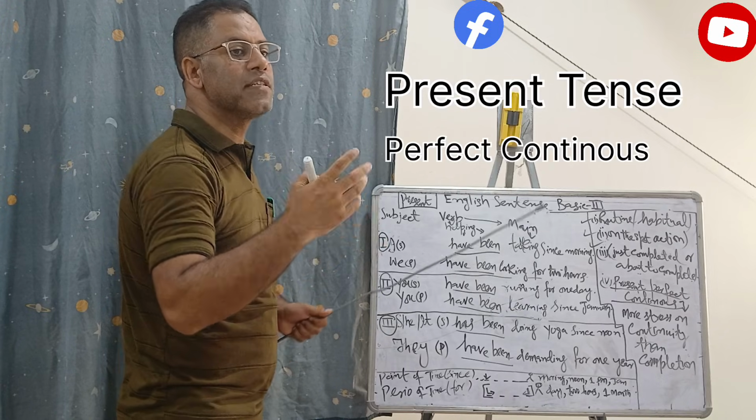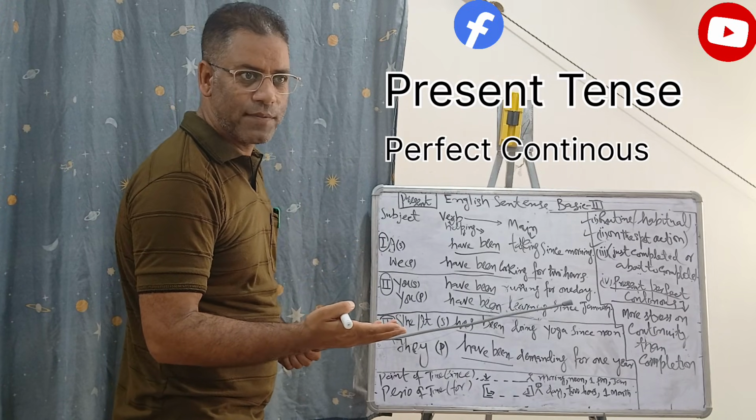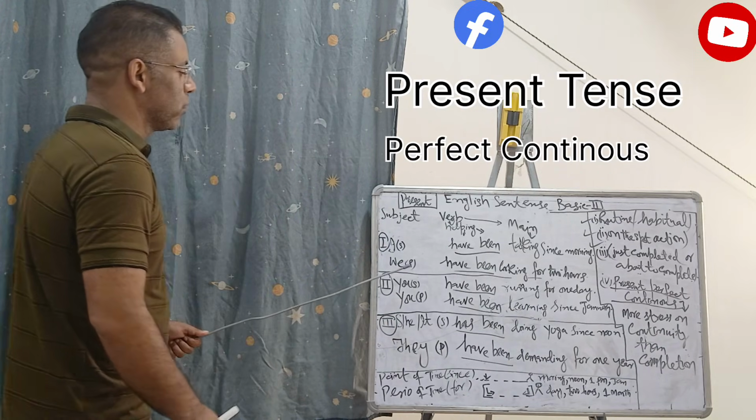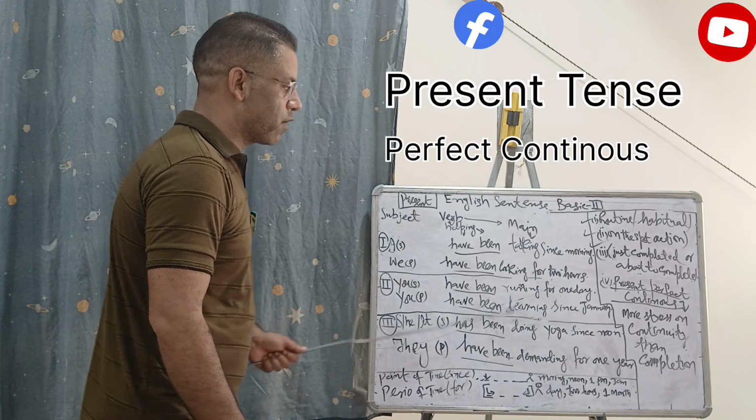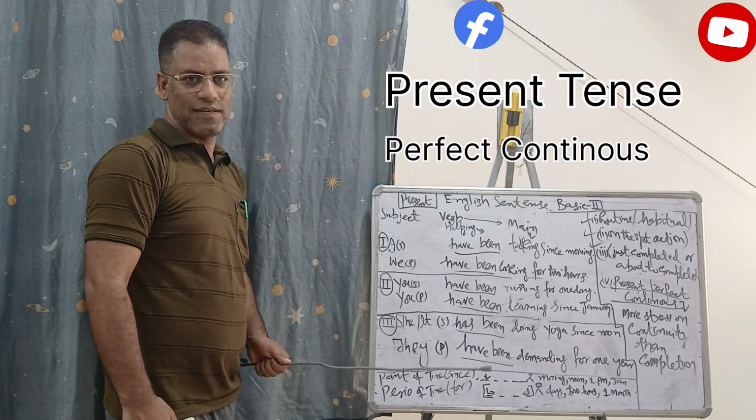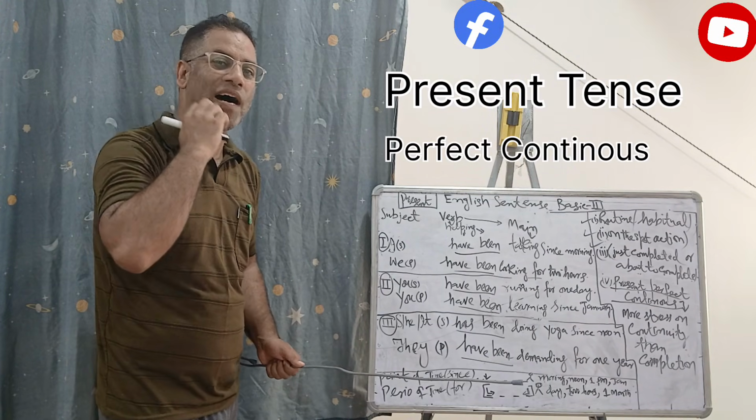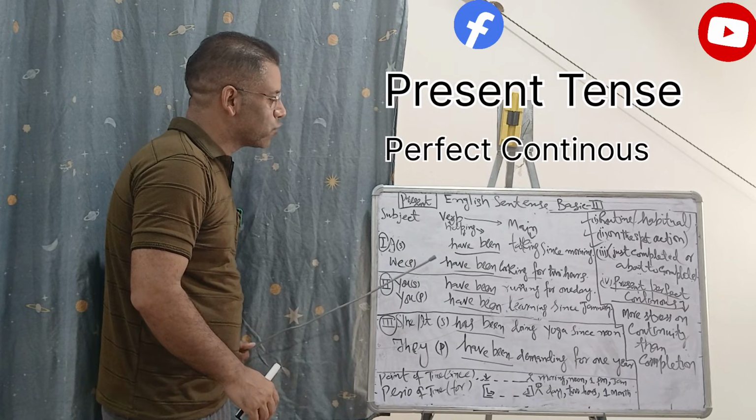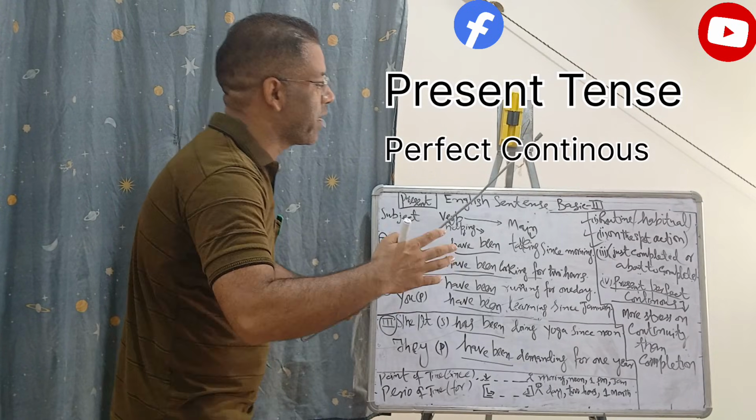I have been talking since morning. Okay, I have been talking since morning. So then we have been cooking for 2 hours. We have been cooking for 2 hours. No doubt, here also we have the timeline, but we have the period of time here.